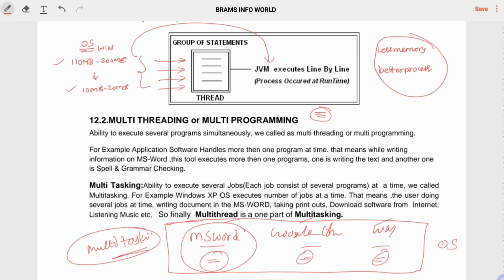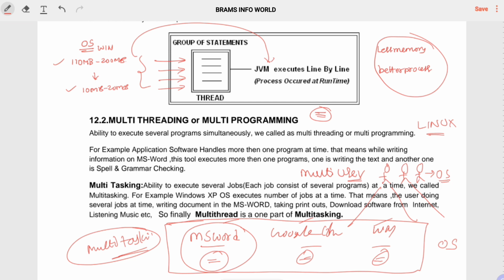For each and every application, we have the concept of multi-threading, right? At the same time, there is one more concept, multi-user. What is multi-user? Multi-user means a number of users supported by one operating system. Let us take Linux. Linux is one type of multi-user operating system, where a number of users may be doing the same kind of tasks.